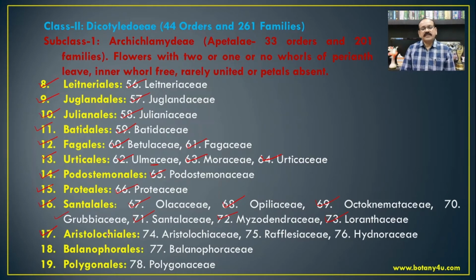Then Aristolochiales, which includes three different families, that is Aristolochiaceae, Rafflesiaceae, and Hydnoraceae. And Aristolochia is the most prominent genus of the Aristolochiaceae, and Rafflesia from the Rafflesiaceae. Then Balanophorales includes the family Balanophoraceae, and the genus is Balanophora. Then Polygonales includes the family Polygonaceae, where Polygonum is the main genus, including Antigonon leptopus. So these are very common plants from the family Polygonaceae.